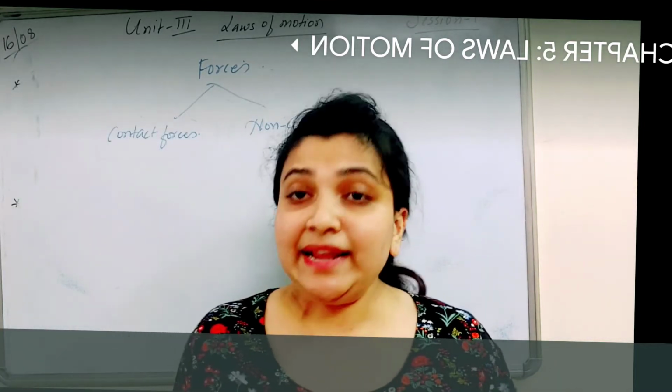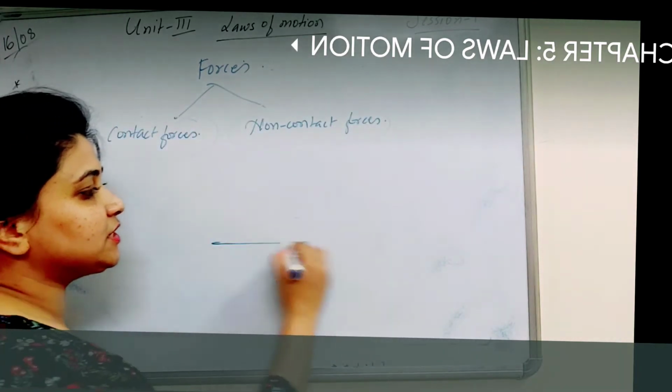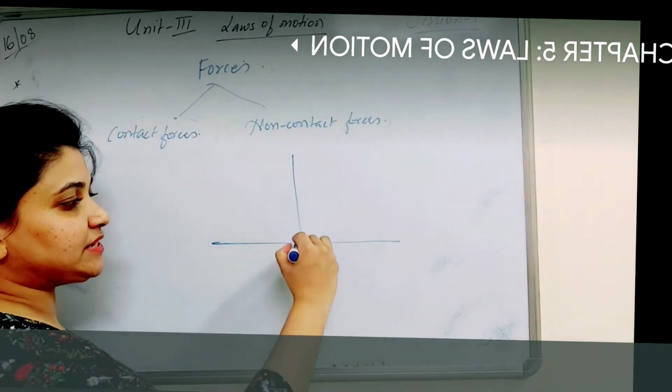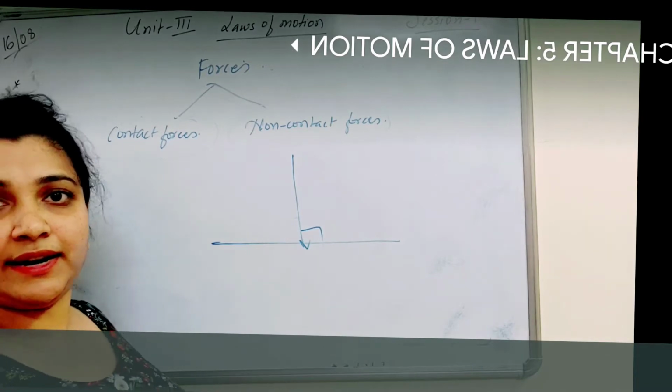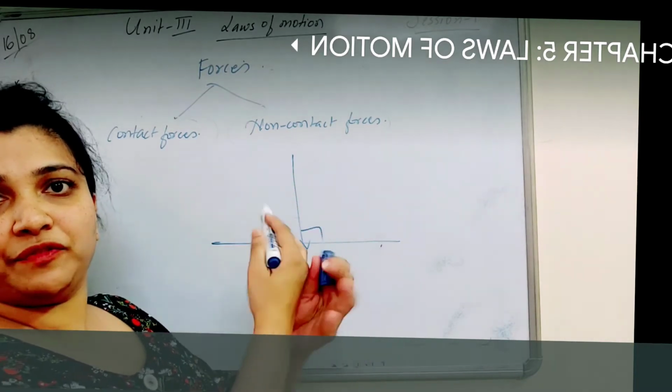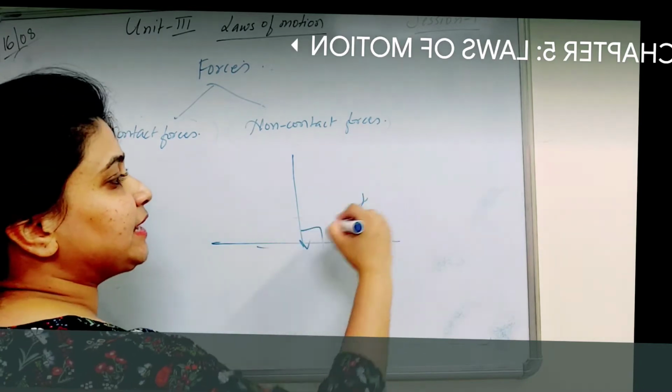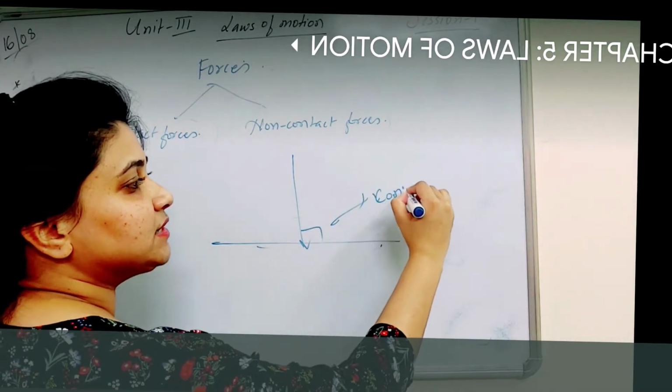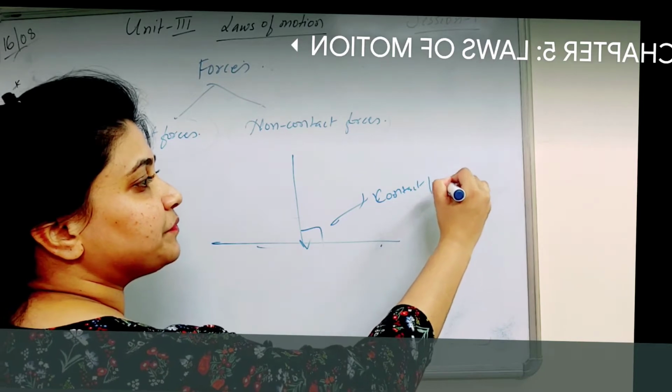Now, if I'm telling contact force, that means if this is a surface, contact force means definitely it is perpendicular, right? It is perpendicular to the surface. That means both the surfaces are meeting at a point. So that time I call this a contact force.